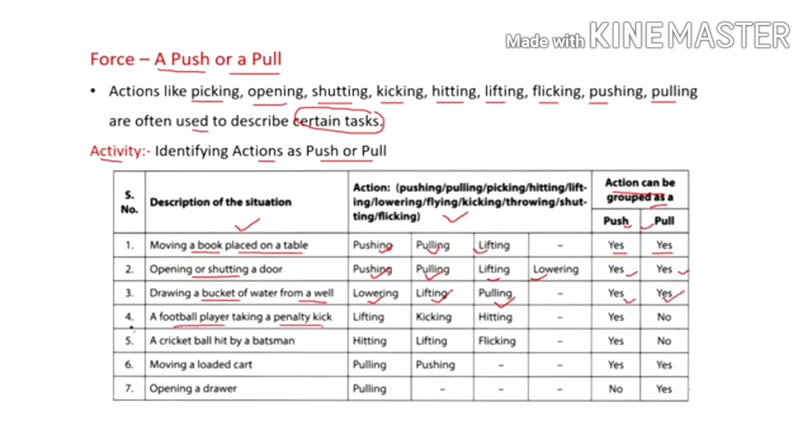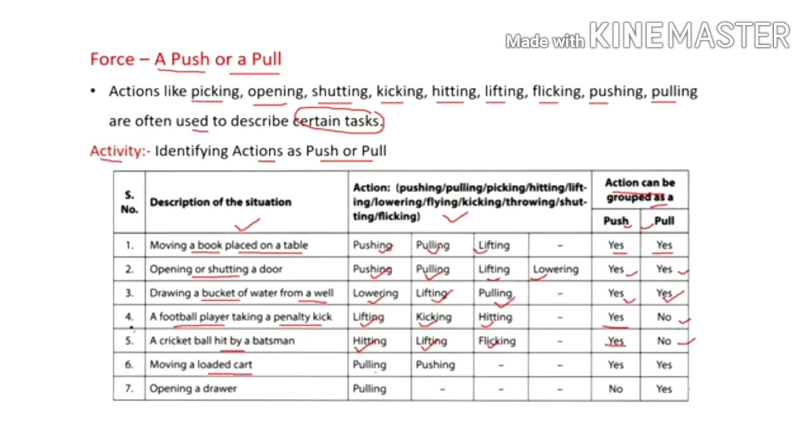Then a football player taking a penalty kick. In this activity, there is the process of lifting, kicking and hitting. And here it is just a push. No pull is there. The next activity is hitting a cricket ball by a batsman, in which hitting, lifting and flicking is observed, and it is a push, not a pull.